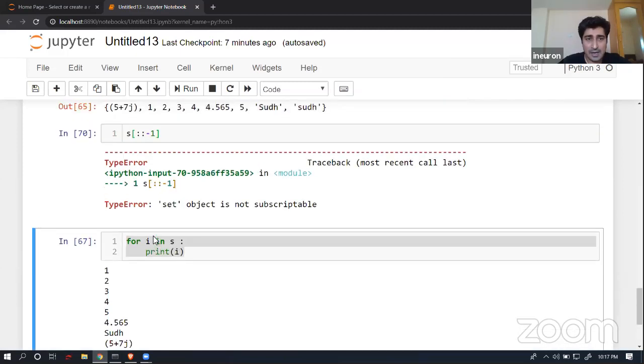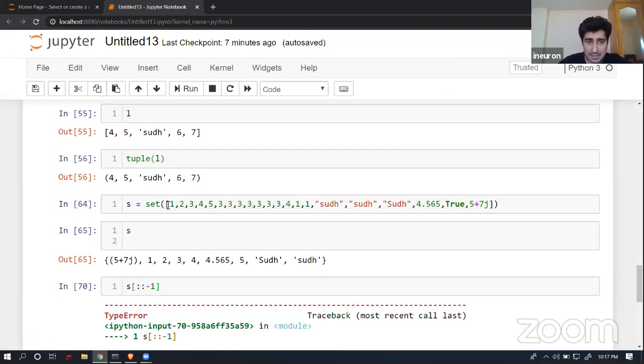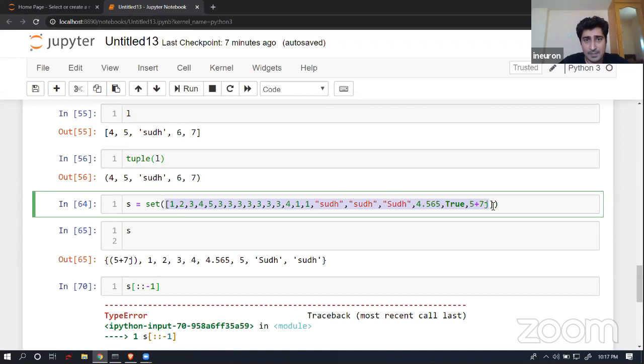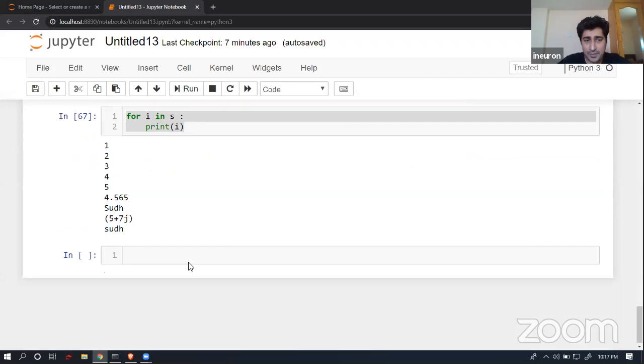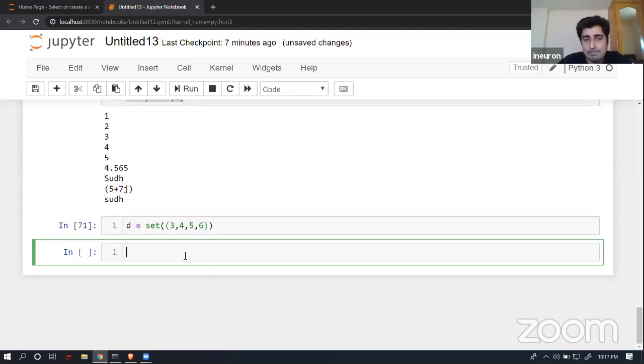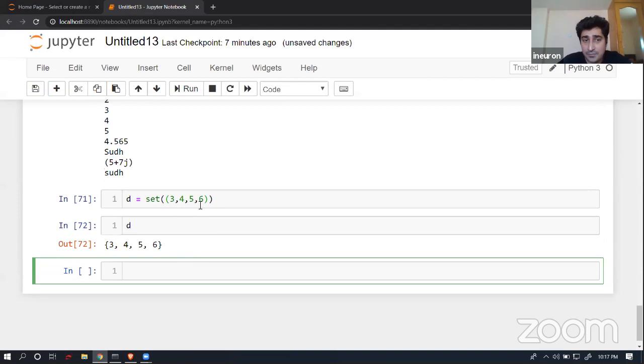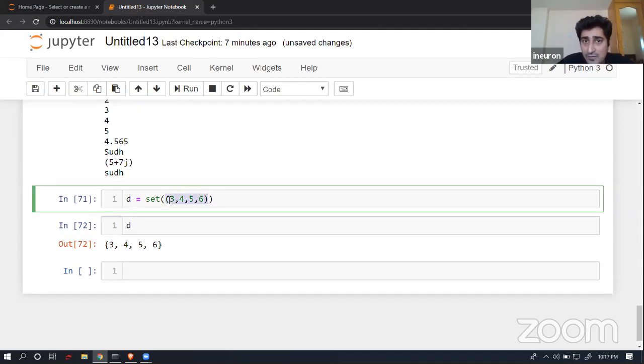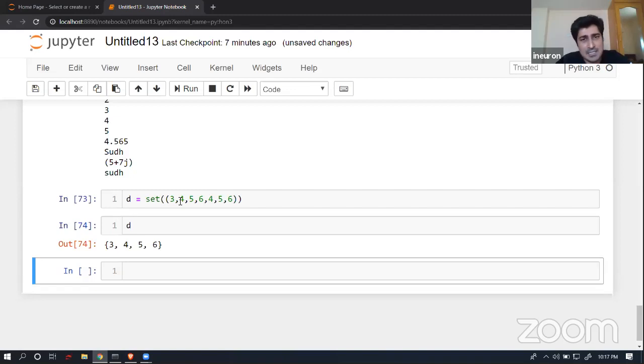Now, let's suppose here I was trying to convert my list. So here is a list which I have passed inside this one. And yes, it is able to convert my data set into unique elements. Let's suppose we talked about tuples. So I will try to create another set, and this time I will pass maybe a tuple over here. As we all know, this is the representation of a tuple. If I'm trying to pass a tuple in this particular place, it's completely fine. Even if I have duplicates, like 6 occurring twice, 5 occurring twice, 4 occurring twice.